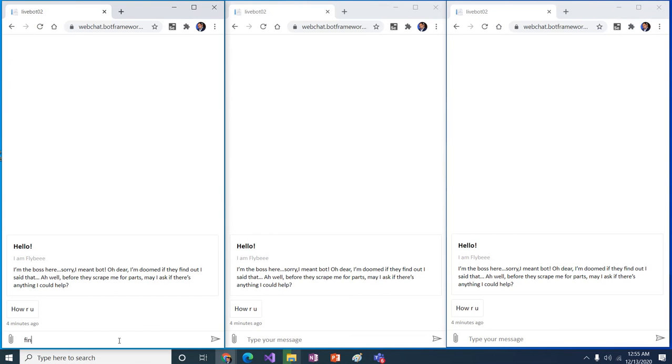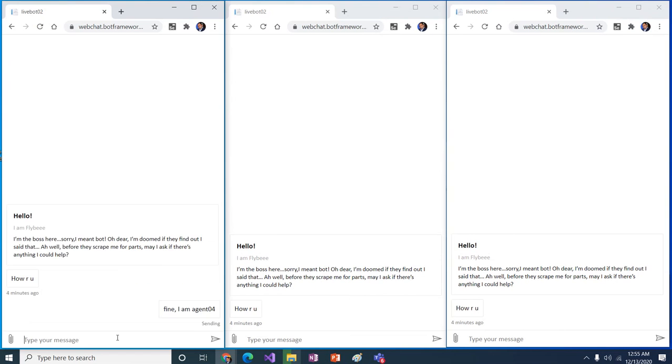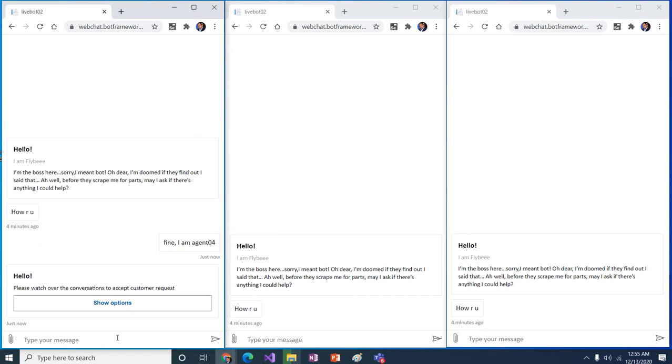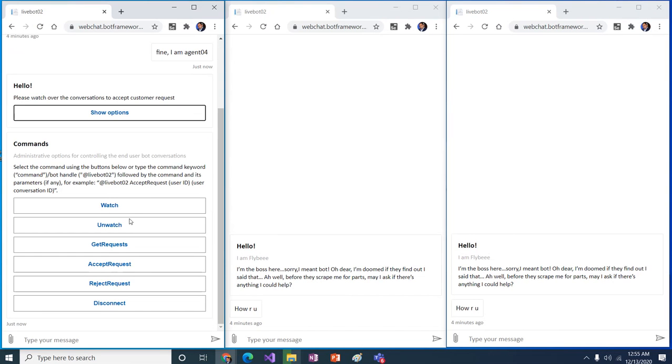Agent comes, so I say, fine, I'm agent 04. Don't go by the text that's there. The main agenda is how the connection is going to be established. I'm going to show all the options here. Once we click on the options, there is a set of options. The agent can watch the requests and see how many requests are coming in to which he or she needs to respond. He or she can accept the request, or reject the request, and for a conversation that is going on, they can disconnect the conversation also. So like this the agent will be free, and can connect with different users.